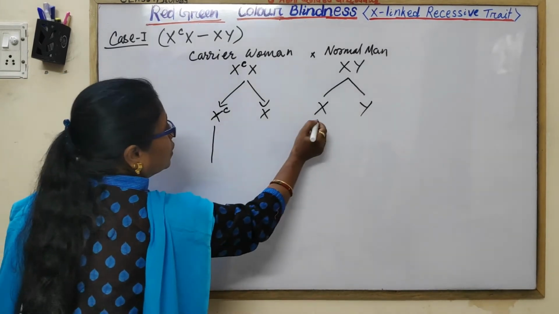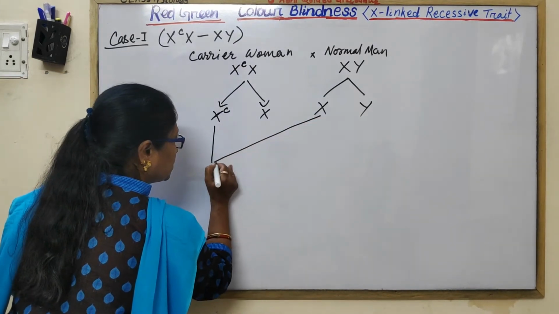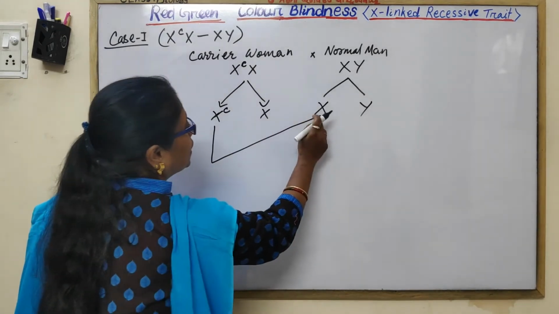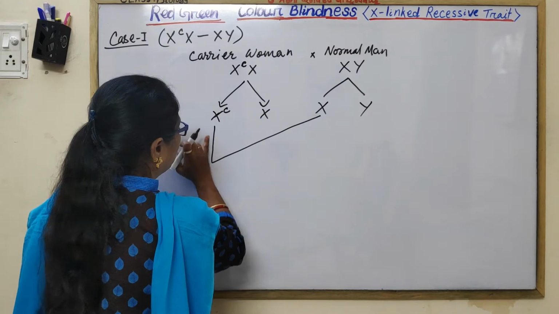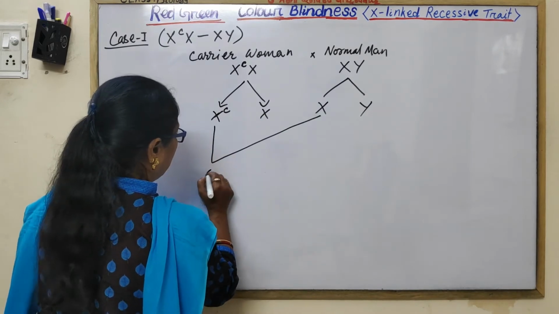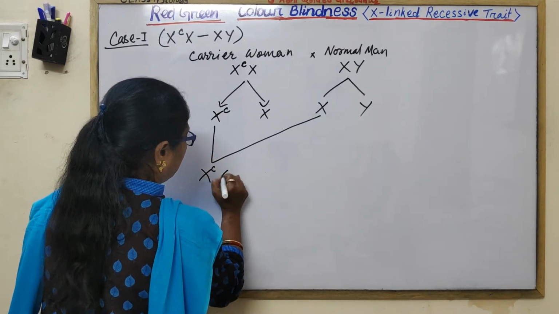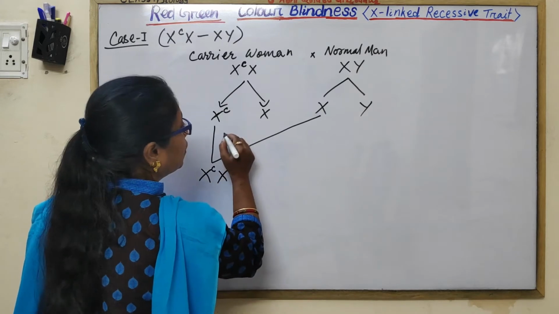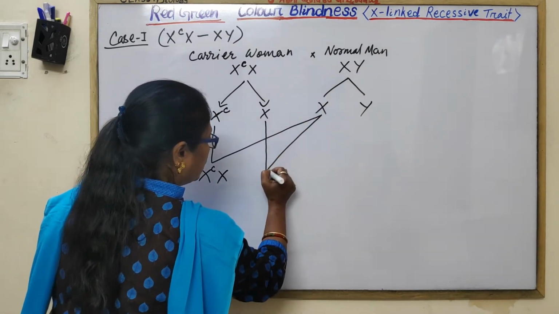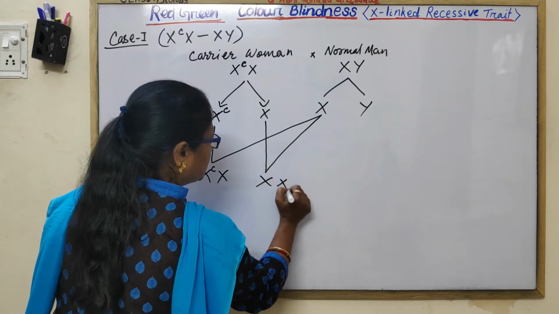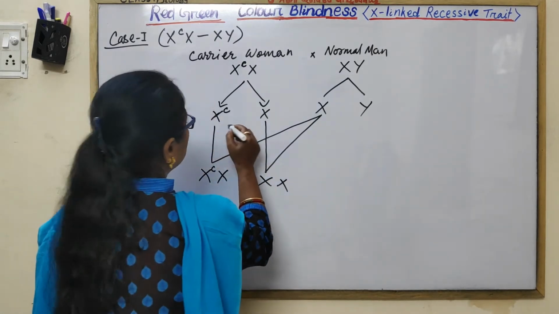When this type of egg is fertilized by the sperm containing the normal dominant allele, we get XCX or XX, a normal daughter.